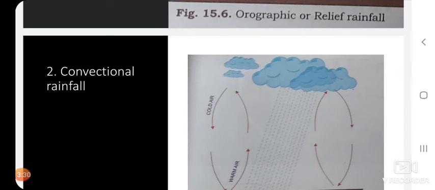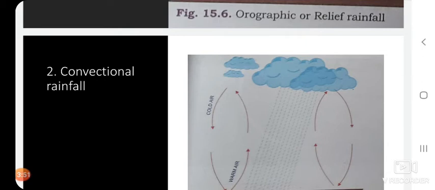the rainfall is 100 to 200 centimeters, low or moderate rainfall. In some regions there is heavy rainfall, in some there is moderate, and somewhere like in our country, in Rajasthan, there is less rainfall of even 25 centimeters.